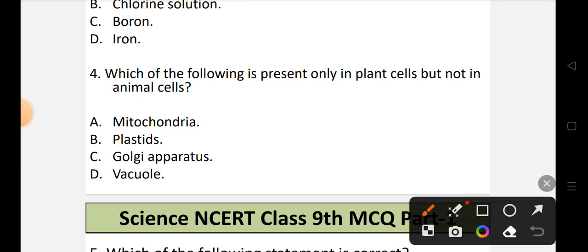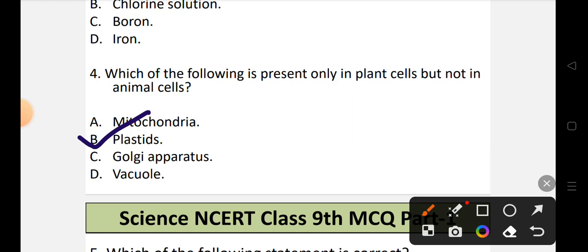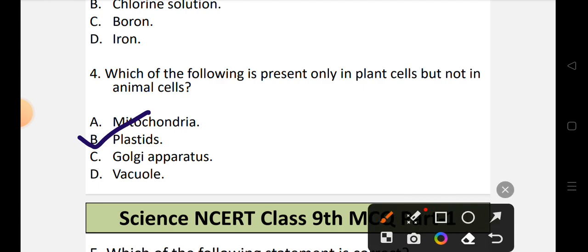So the thing which is present only in plant cell but not in animal cell, the correct option is option B, that is plastids. So plastids are only present in plant cell, not in animal cell. Also one more thing is there, which is cell wall. So cell wall is also not present in animal cell, it is only present in plant cell. So in this question the correct option will be option B, that is plastids.